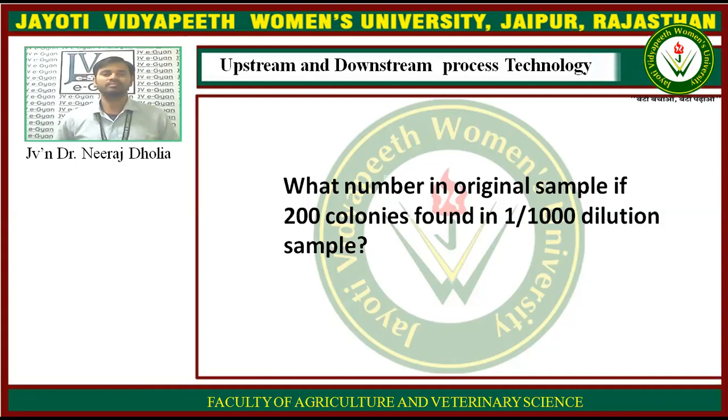So if a colony is there, you can assume that there was a single bacterium or single microorganism which converted into the colony. So you can correspond a colony to a single bacterium. So 2 lakh bacteria were there in the original sample.